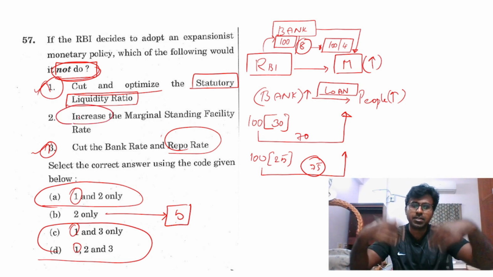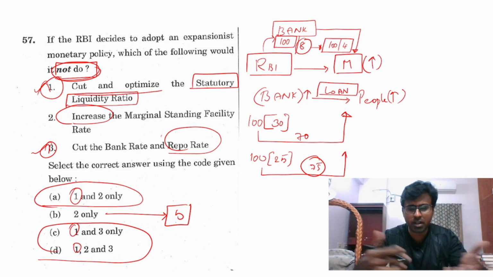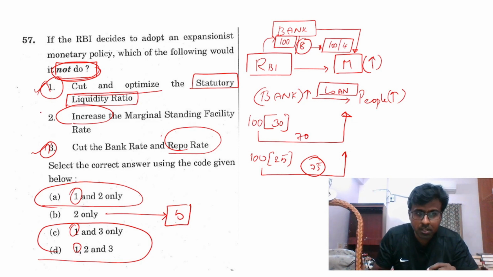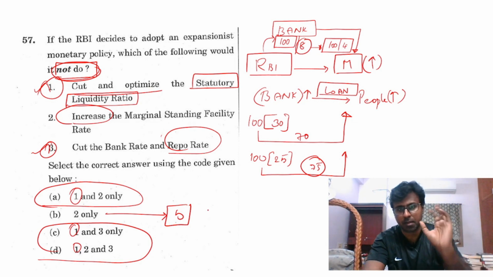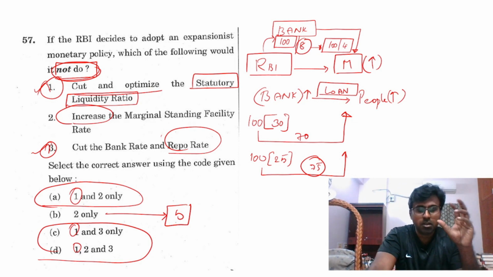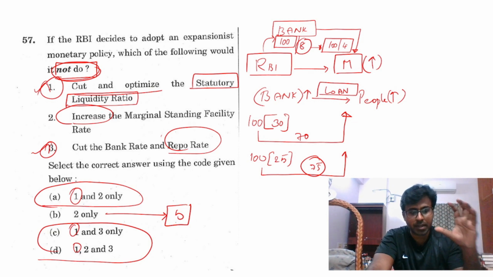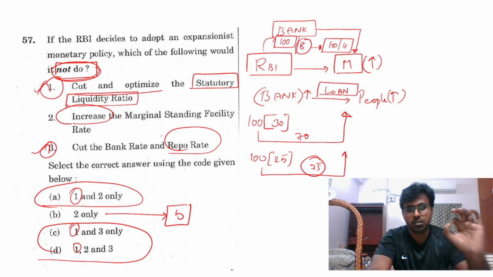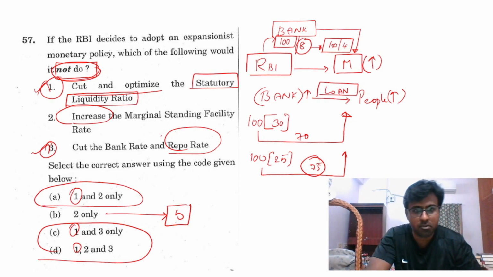If I increase the rate, banks will not get money. Because they will think they can lend later, they can do it patiently. So this is the answer. It's very simple. See, in economics, do not confuse yourself with very technical details and terms. Be very specific in simple terms. You will be able to clear this.